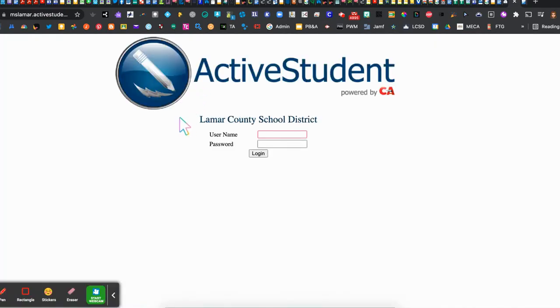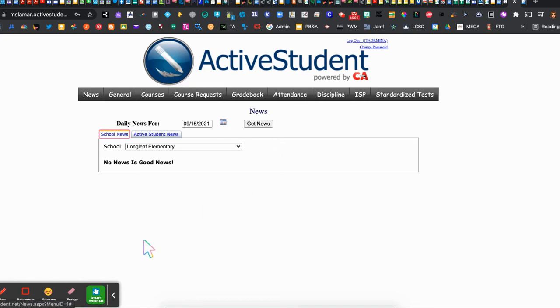You may notice that if you go to your school's homepage, they also have Active Student links posted there for their students as well. So your student will simply log in with the login credentials that they've been given, and they are ready to begin navigating Active Student. Notice the interface looks slightly different than Active Parent, and you may notice that some tabs are available depending on the school and if your student is secondary or elementary education. So the General tab is going to be simple information about your student, address, information like MSIS number and things like that. Of course, news is going to be on the home page.